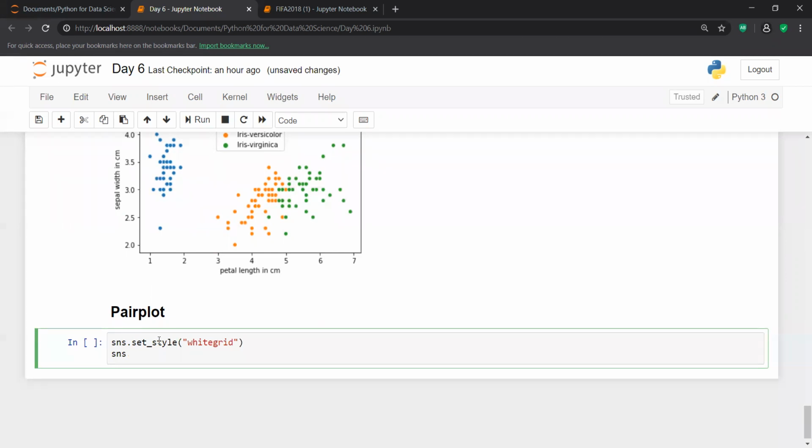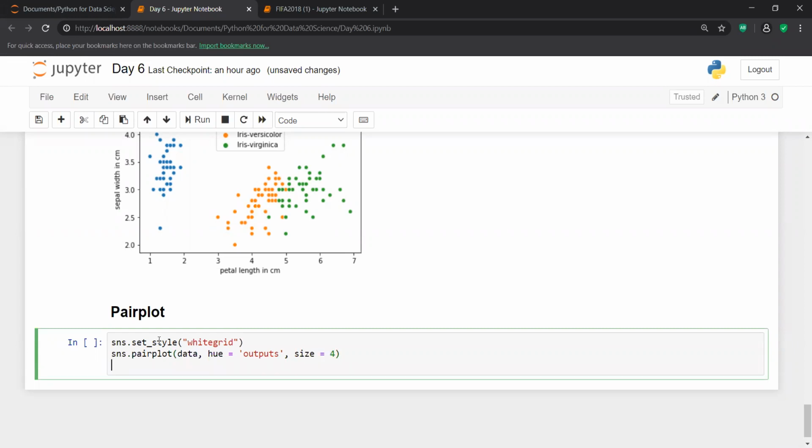And then I write sns.pairplot, and I pass the data over here, and I give hue, which is nothing but the outputs, and then size, which is maybe 4. And then I try to show you this plot.